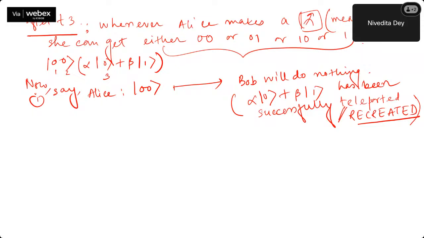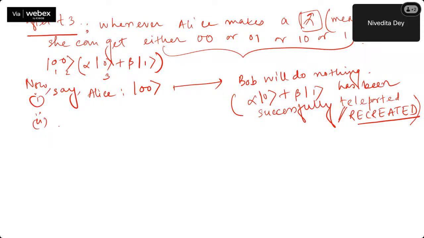Bob is not sending any bits here. Bob is just recreating it at his end. It's Alice who is sending the bits. Yes, Alice is sending the bits. You see, there is a classical channel in the quantum circuit.